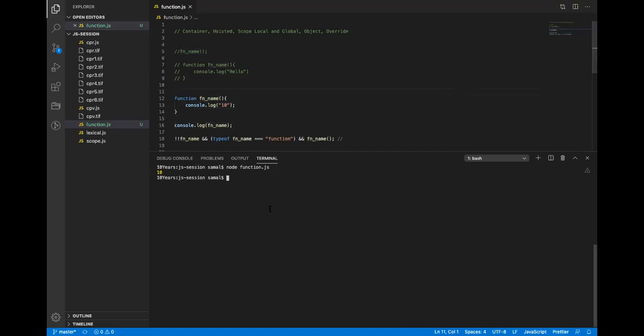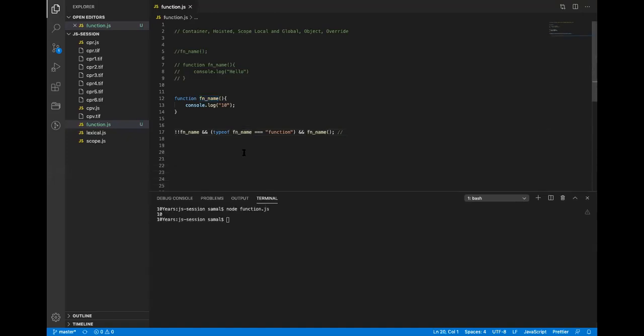Now it is printing 10, right? Because I'm calling now. What is the type of fn name? Function. Because it is a function, so function equals to function is true. True and true is true, right? When it is true, then it will execute the last one, the most right one, whatever value it is, whether it is a function or variable or a console. So this way we safeguard whenever we call a function.